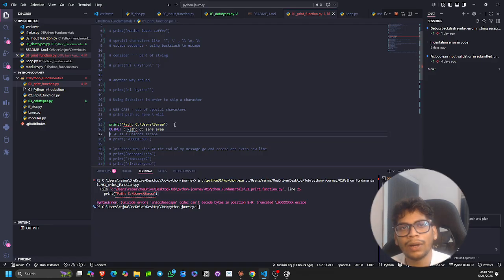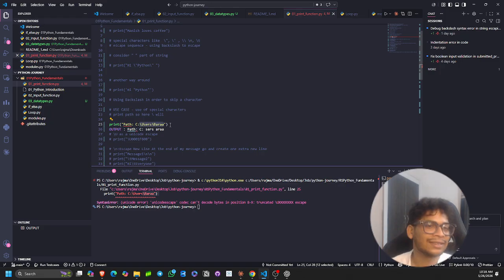Check that your code is right and figure out the output before running it. This will make you more efficient while coding. As we know, backslashes are used to skip characters, but this is a path, and in a path backslashes are used.